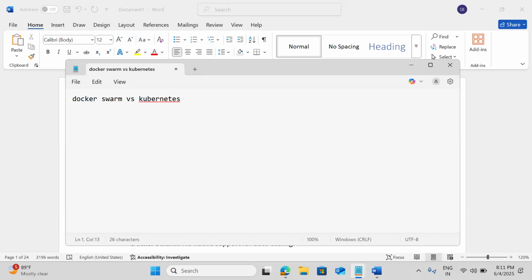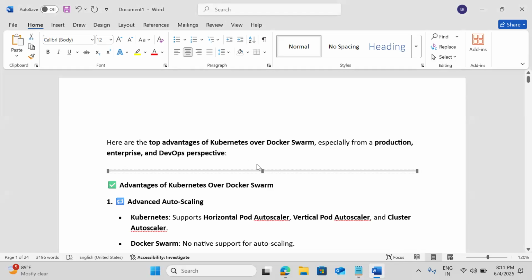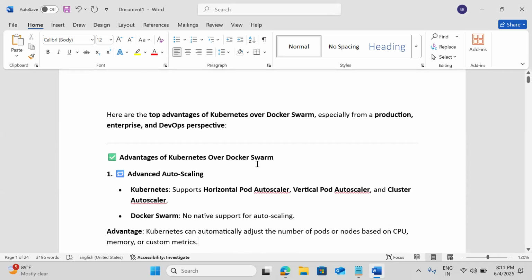What features of Kubernetes make that so, we'll discuss. Suppose all these features are there even with Docker Swarm, but the problem is it's not proven at the production level.